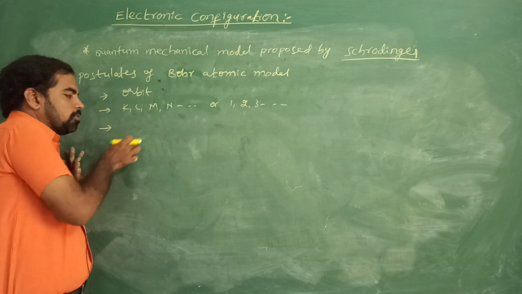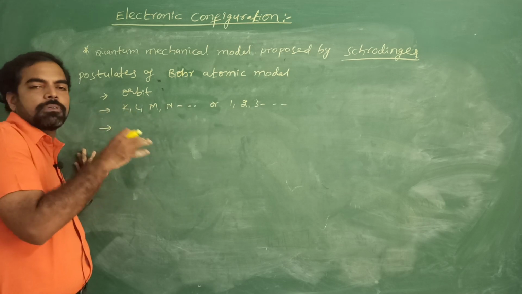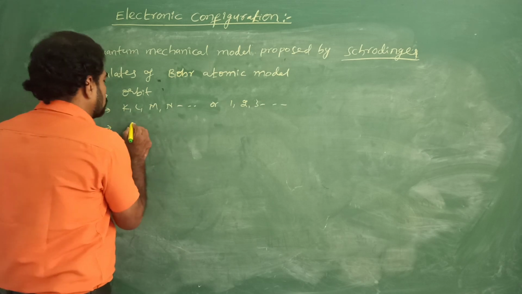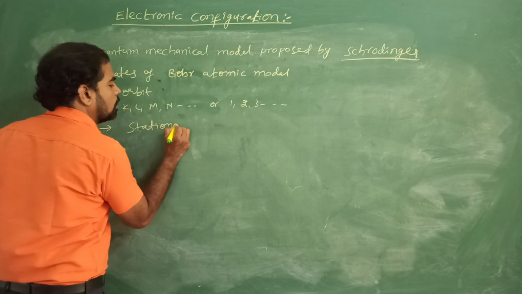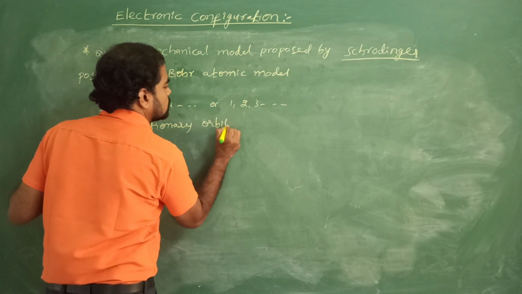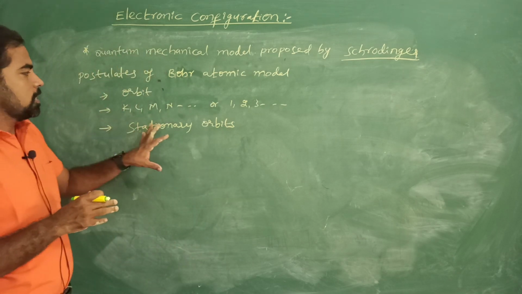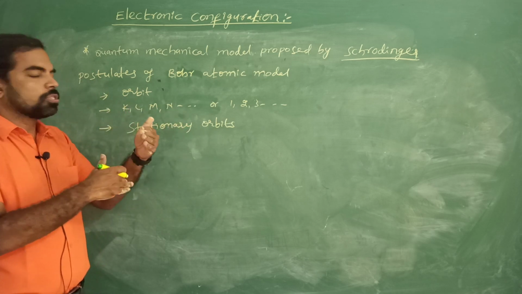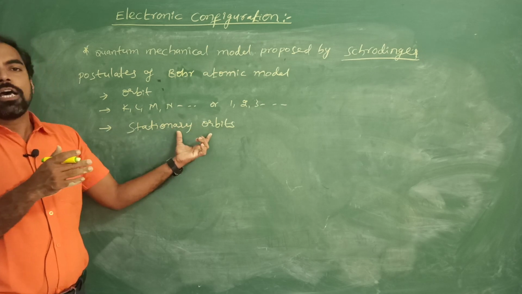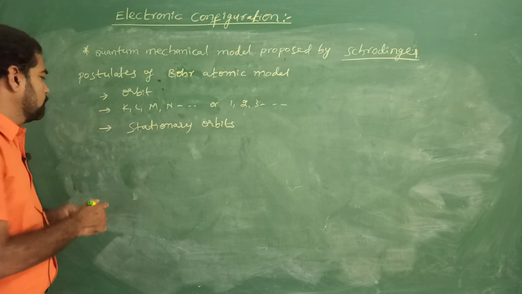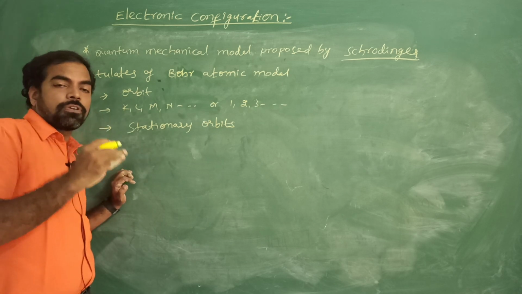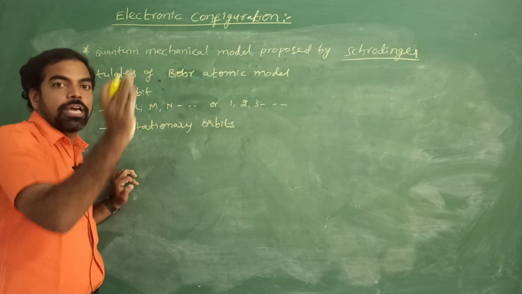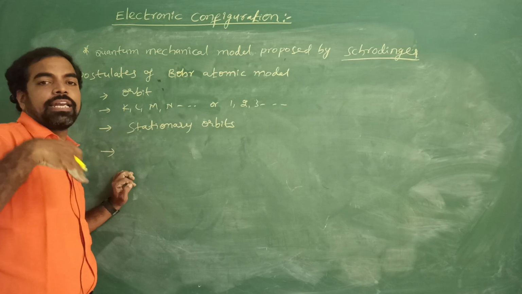When the electron revolves around the nucleus in a specific orbit, the energy is neither created nor destroyed. Hence these orbits are called stationary orbits. Once again, when electrons revolve around the nucleus in a particular path, the energy of the electron is neither lost nor gained. But when an electron jumps from one orbit to another, from a higher energy level to a lower one or from a lower to a higher one, the energy changes.